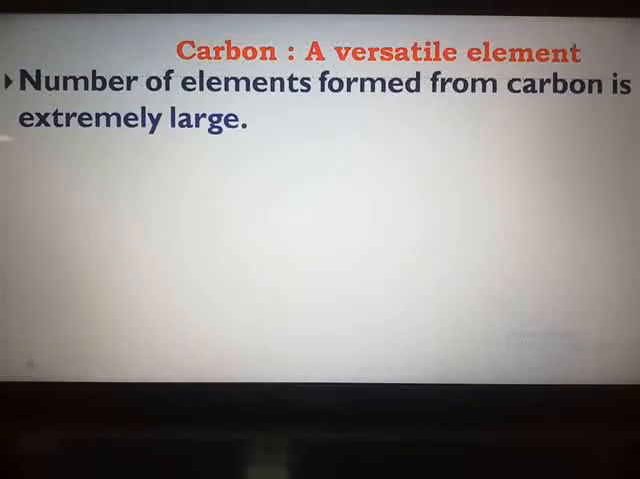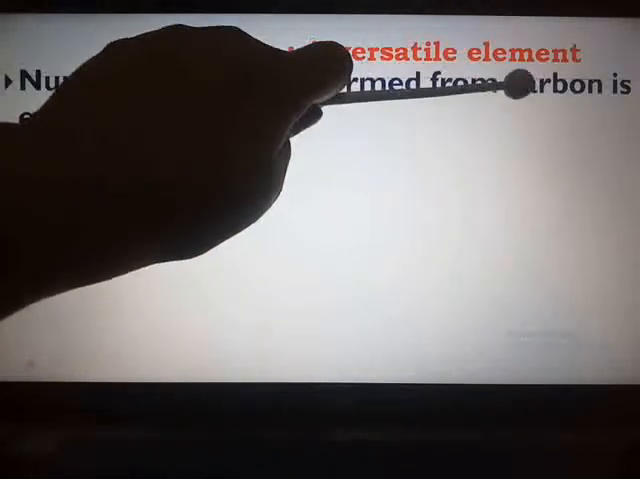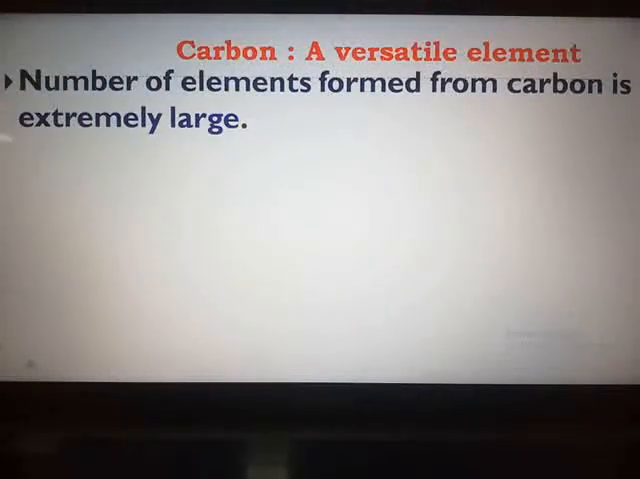So the number of compounds which are formed from this non-metal carbon is extremely large. We have seen last year also that except for the objects which are formed from metals and glass or soil, all the other objects in nature are composed of carbon, they are made up of carbon. So in short, we can say that the entire living kingdom is made from carbon.